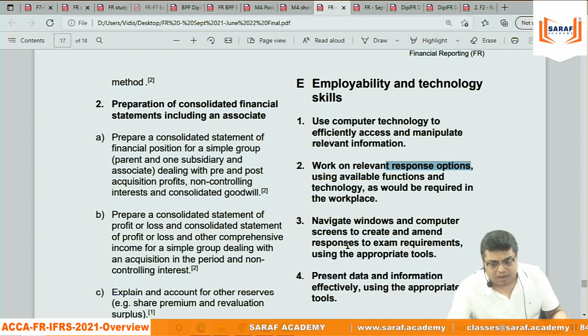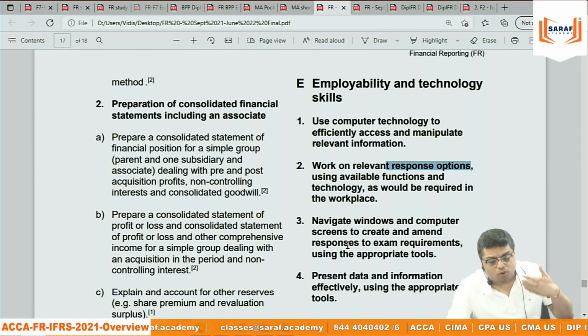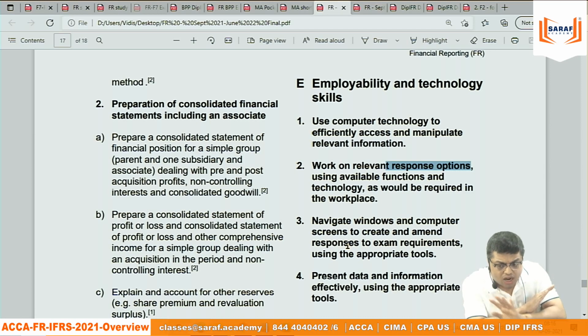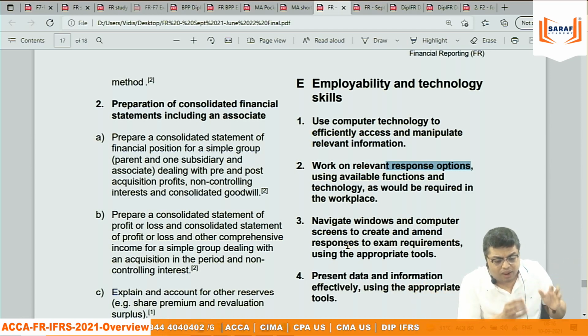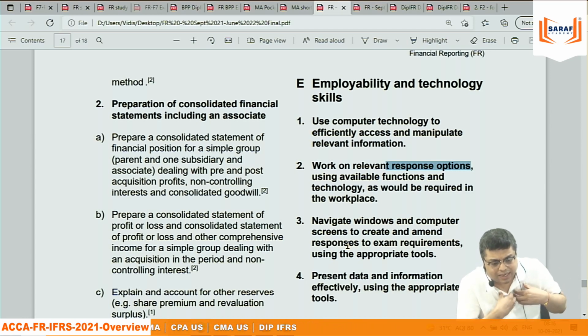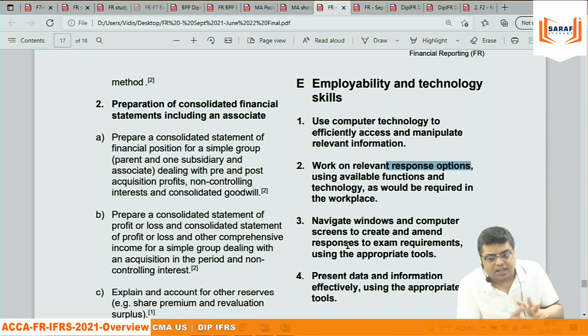It's actually computer friendliness. A student of ACCA, FR or any subject, a student of Diploma IFRS cannot give the exam if they are not computer friendly. If they study pen and paper based, according to me, my understanding says that definitely they will feel problems in giving the exam. Maybe they have studied very well.